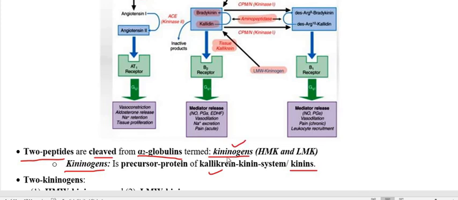So kininogens are the cleaved product of alpha 2 globulin. So you can say kininogens are alpha 2 globulin, and because this is protein in nature, we are going to call it the two peptides.